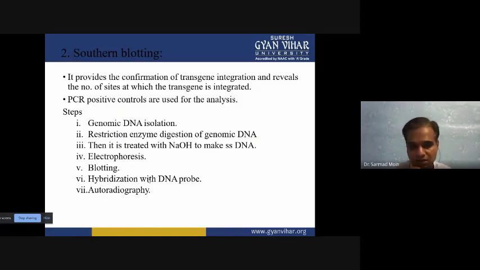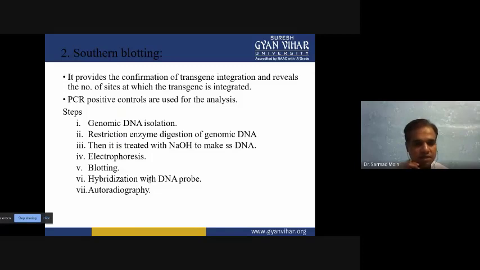This is a very important step because with single stranded DNA you can bind any type of primer. Otherwise, if you do not treat with NaOH, double stranded DNA will be there and a primer can't bind. Then you have to separate it using electrophoresis. Different sizes of single stranded DNA will be there, and they will be separated on their size. And these single stranded DNA can be used for the blotting technique.